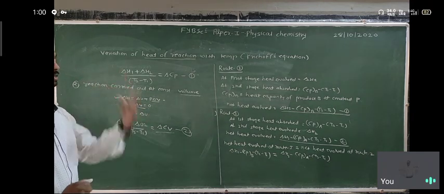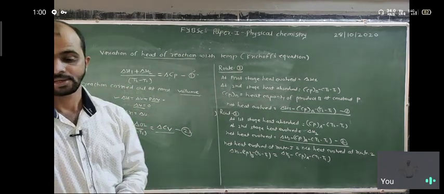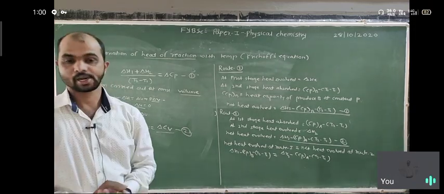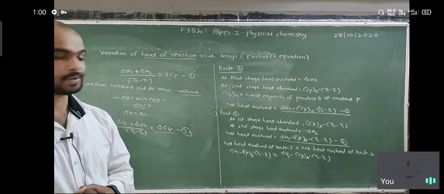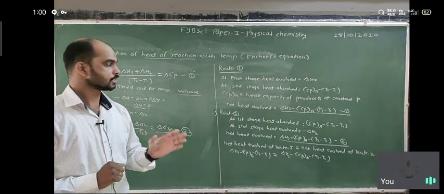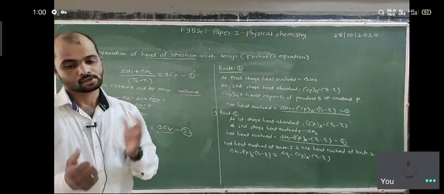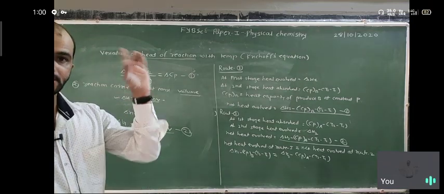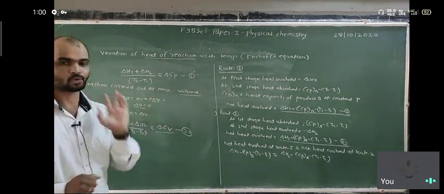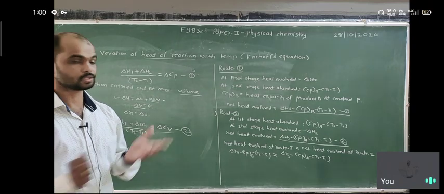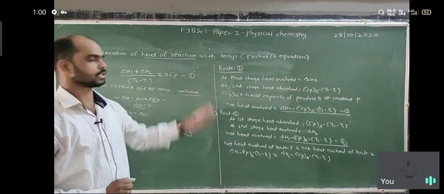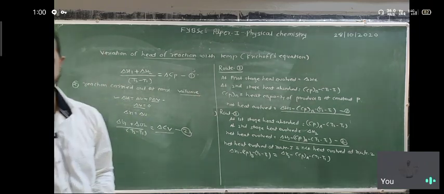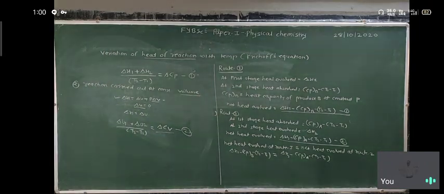And the first statement says the change in heat of reaction at constant pressure for every degree of temperature is equal to change in heat capacities at constant pressure. So there is constant pressure, here is constant volume. So you write both the statements for first case and for second case. So we are going to solve the problem which is based on Kirchhoff's equation, and then we stop here. So we are going to write the first example based on it.